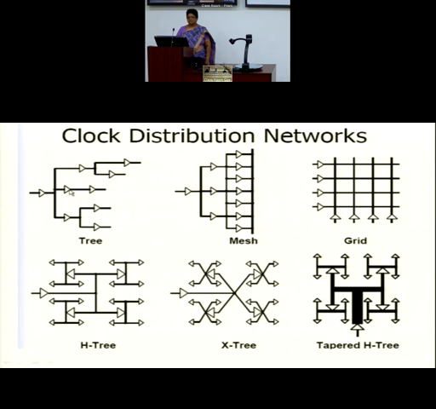This has a minimum power consumption, this has a higher one than that, and this has an even higher one. Why power consumption? You have to look at the dynamic power consumption also, because the clock is ticking. Every time an edge comes, the whole clock load has to be switched from 0 to 1 or 1 to 0. Think of the dynamic power consumption. Why does the mesh or the grid version have the highest power consumption?